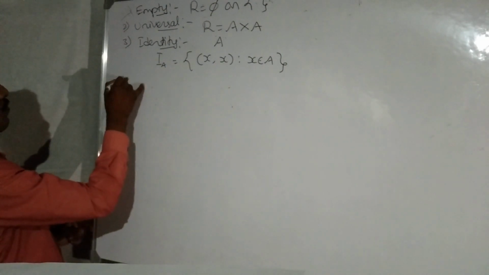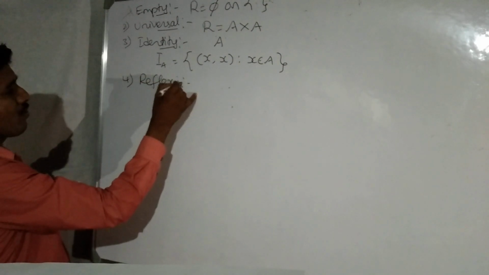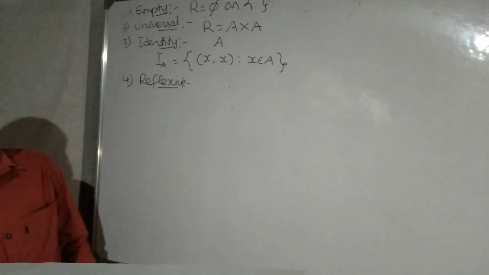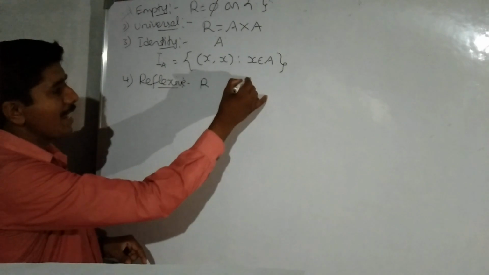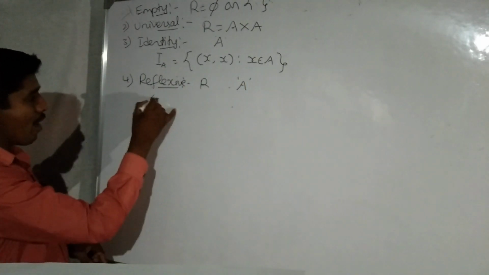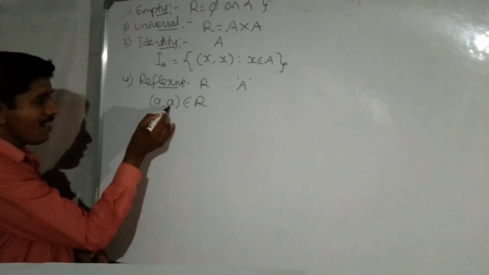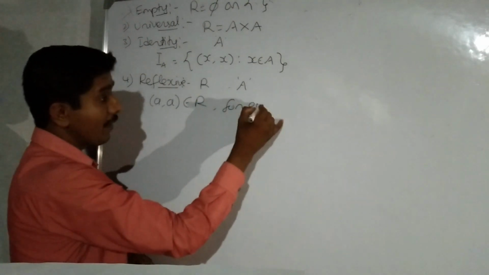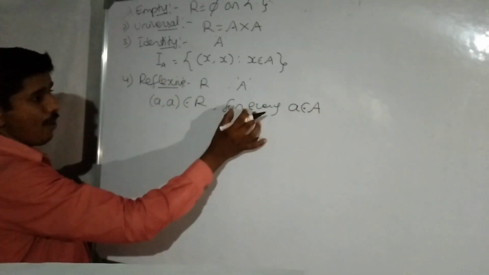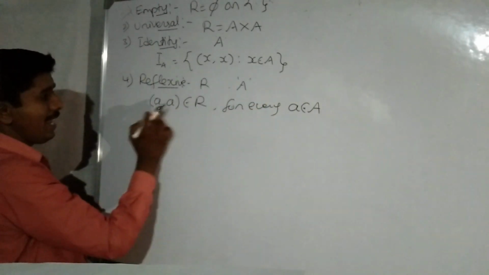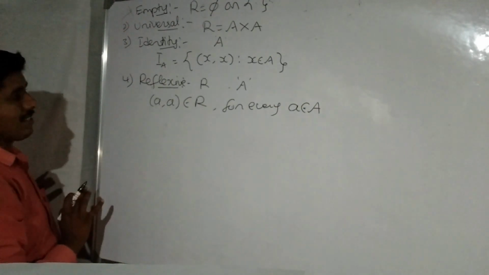Next one, fourth one, reflexive relation. Very important one. In the last class we have seen how to define the reflexive and symmetric relations. Here R is a relation defined on a non-empty set A. Every element of the set is related to itself here. A related to A itself for every A belongs to set A.